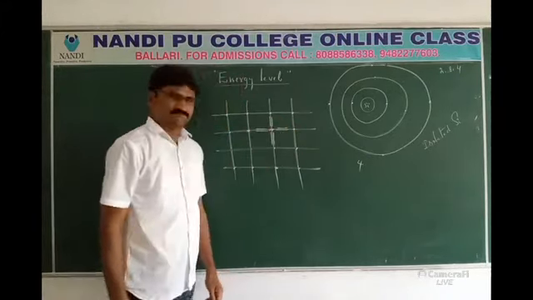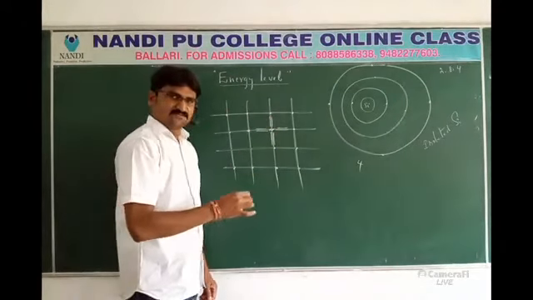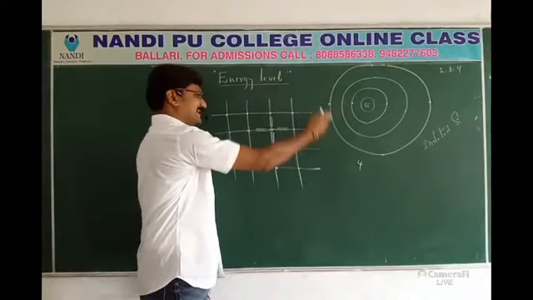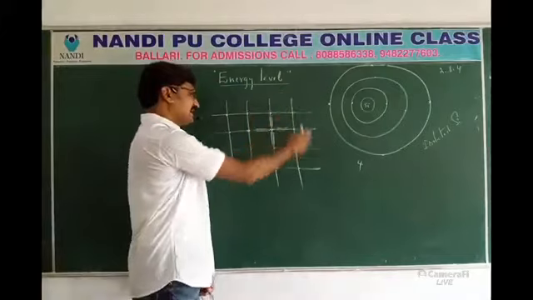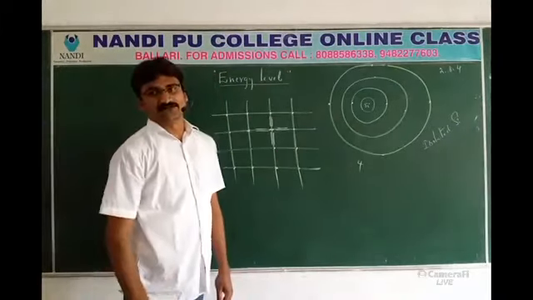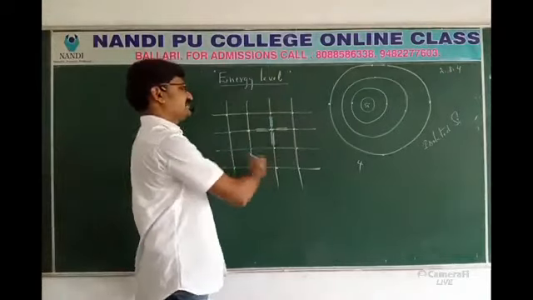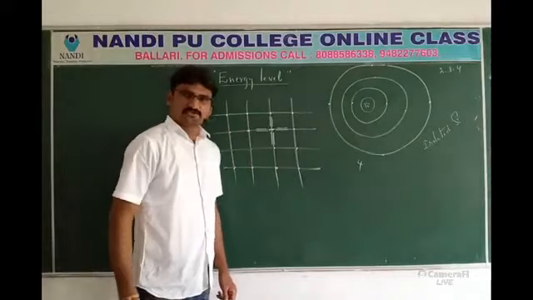Like this in a crystal, every atom forms covalent bonds with neighbor atoms. In such a way, every atom can have stability. This is sharing, so they form covalent bonds to get stable.